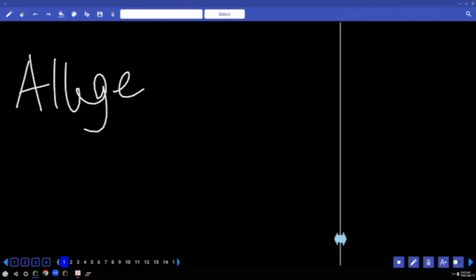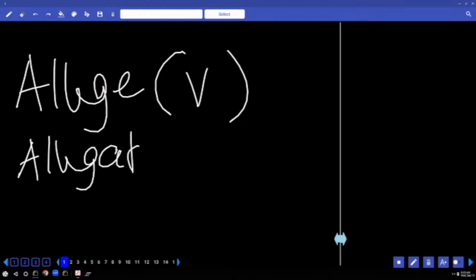Whenever you come across the word allegations, you have to write the verb form. What is the verb form? Allege. I see a lot of new faces. I request all the students, be alert, be prepared to write a lot quickly. You may not get enough time. So allege is the verb form. What is the noun form? Write the word allegation. Both mean the same. The meaning of allege or allegation: say that someone has done something wrong, but no evidence.